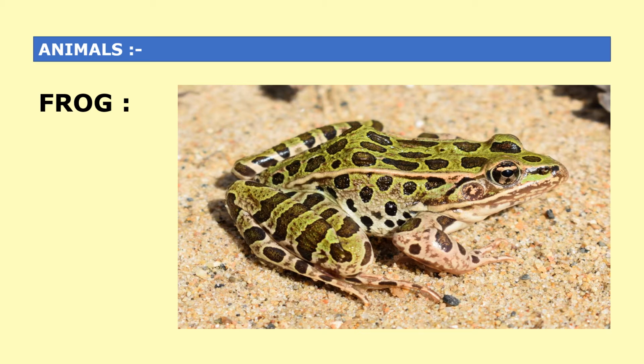It is an amphibian animal. Amphibian animal means it can live in water as well as on land also. Frog is very easy to handle, it is a cheap one, and it is easily available.